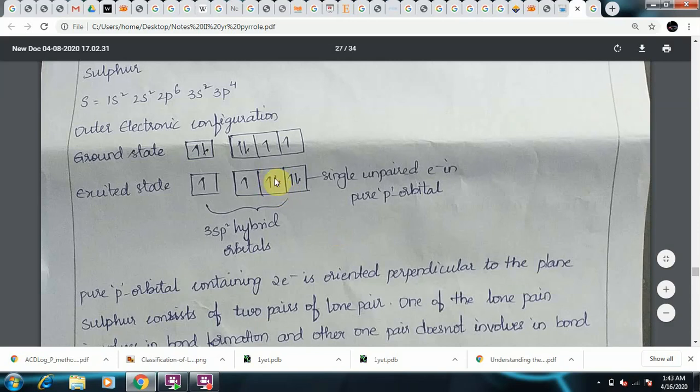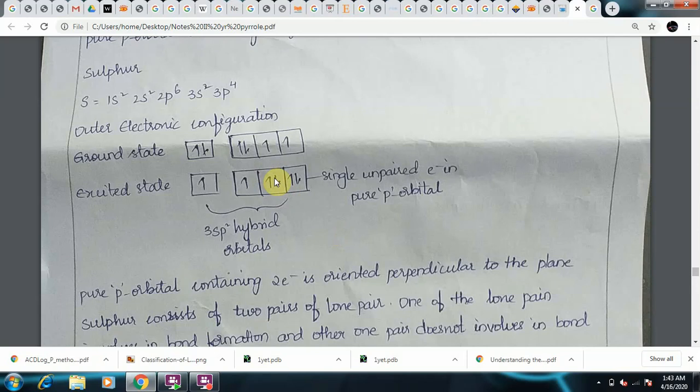will be holding a lone pair of electrons. One sp2 hybrid orbital will be holding a lone pair of electrons, and the pure p orbital will contain another lone pair of electrons, and another pure p orbital will contain another lone pair of electrons. So these are the lone pair of electrons which are present in the pure p orbital, which are involved in delocalization, that is resonance effect. Therefore the molecule of thiophene is aromatic.